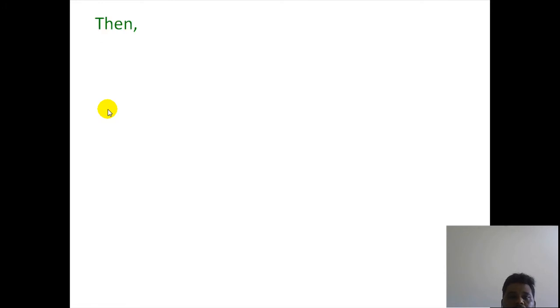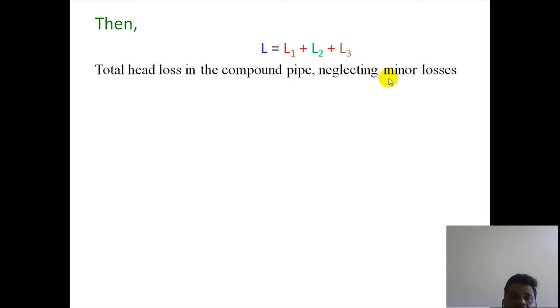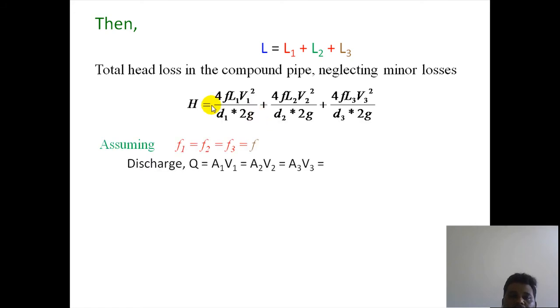Now all this has been replaced by a single pipe of length L and diameter D. Then the equation becomes L equals L1 plus L2 plus L3. Now the total head loss in the compound pipe, neglecting minor losses, only friction losses are there. We know the friction loss hf, by the Darcy-Weisbach equation, equals 4f L1 V1 square by D1 into 2g, plus 4f2 L2 V2 square by D2 into 2g, plus 4f L3 V3 square by D3 into 2g, assuming f1 equals f2 equals f.